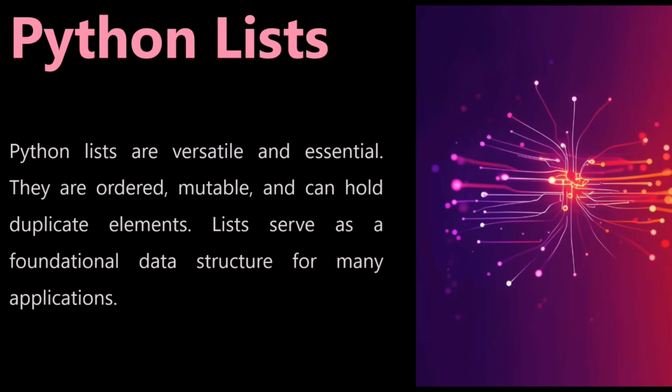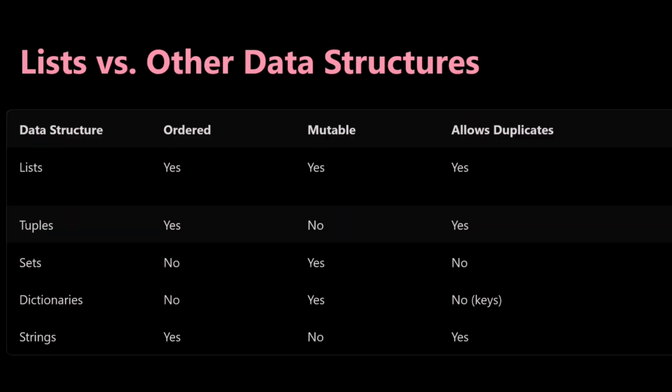Okay, let's see the differences between list and other data structures. Let's see the first data structure, that is list. A list is an ordered data type and a mutable data type. Coming to tuples, tuples are another data type that can be multi-value.